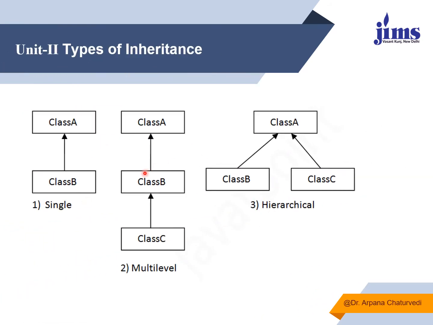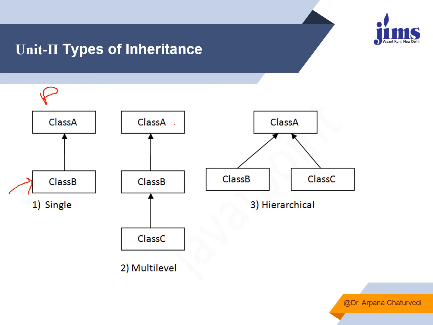These are some diagrams with the help of which you can easily come to know how different types of inheritances can be implemented. Single level means this is a parent class, and when from this parent class up to one level only a single class is derived, then we say that it is single level inheritance.